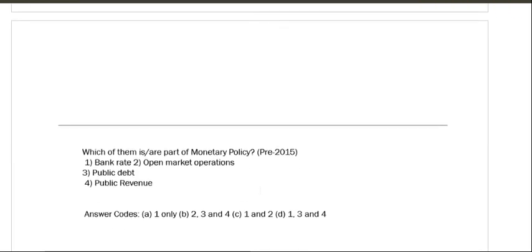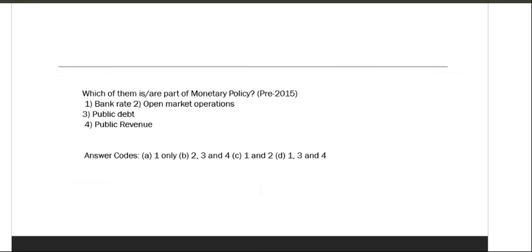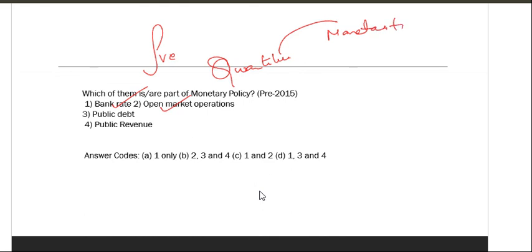So till now we have known. From the above table, this is the Brilliance question. See, in the above question, what you have seen in monetary policy, these two are quantitative type monetary tools. So see which of them are part of monetary policy. Only two, one, two.